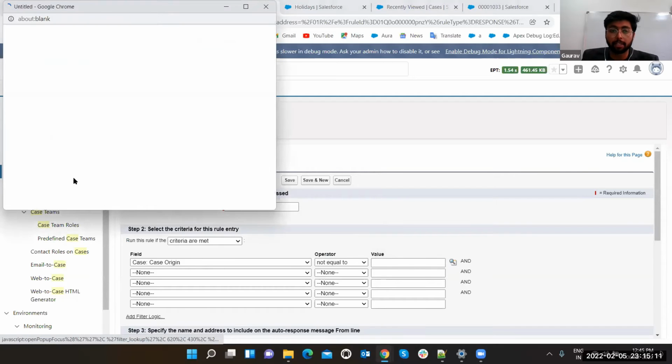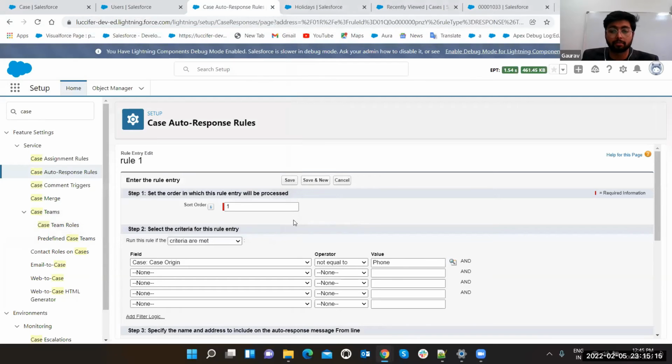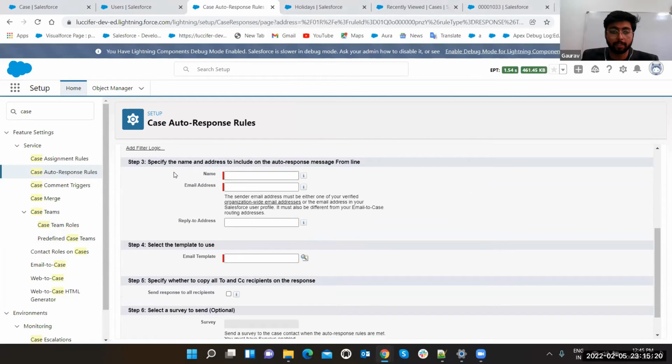In this case, what will happen? If case origin is phone, then it will not run. You can specify the name and address to include as the auto response message sender. So we can set the email address and name from which you are sending the email.